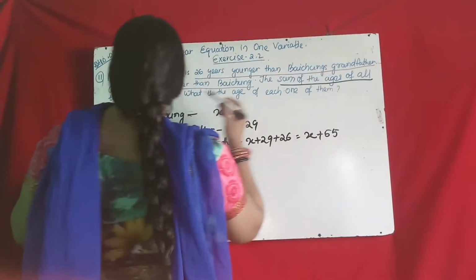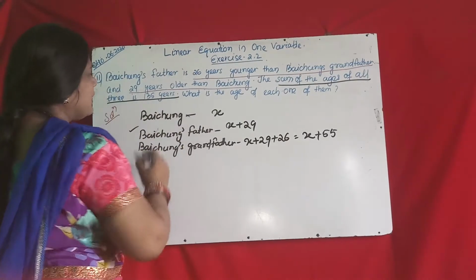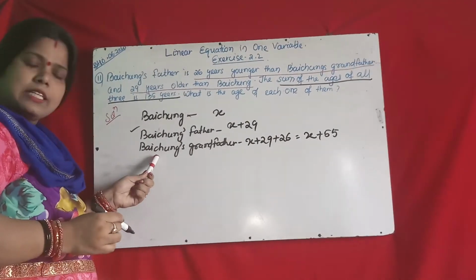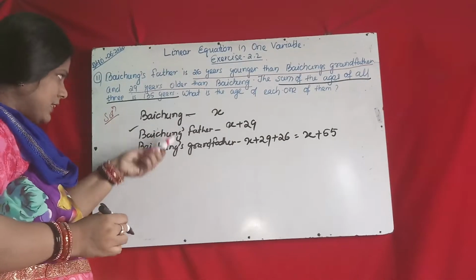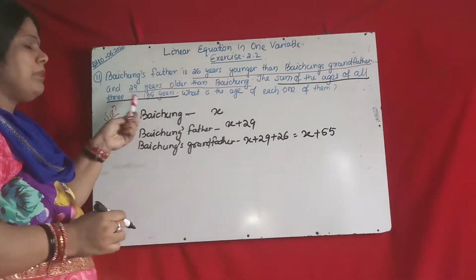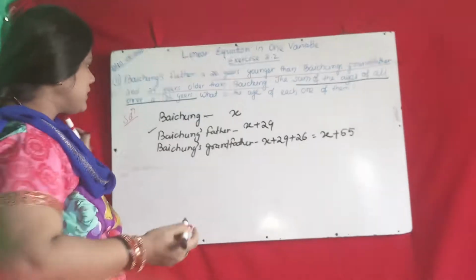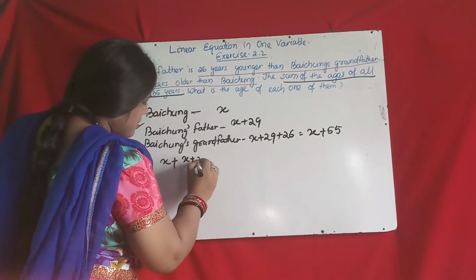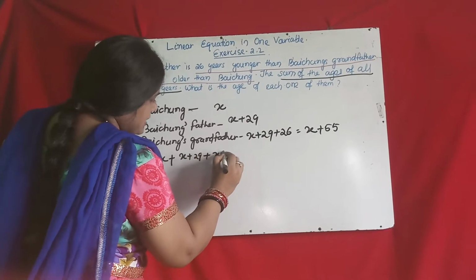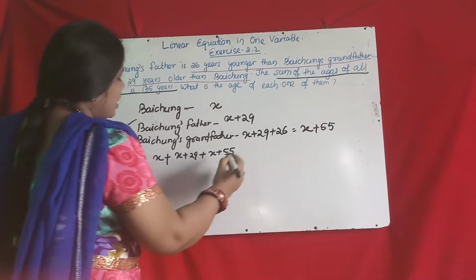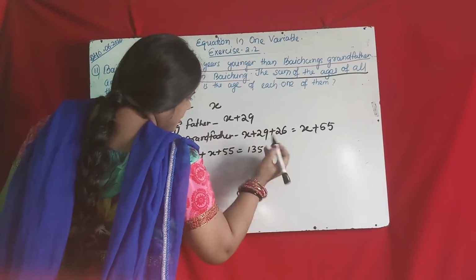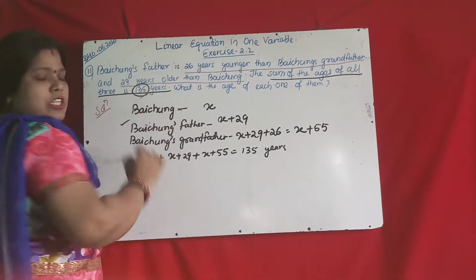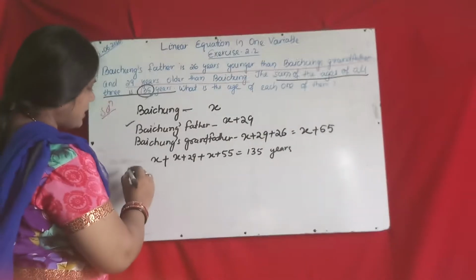Okay. So in the last line given, the sum of the ages is 135, which means Baichung's plus Baichung's father plus Baichung's grandfather. If you add the ages of these three, it will be 135. Then you get the equation: X plus X plus 29 plus X plus 55 equal to the given 135 years. It is given in your question.